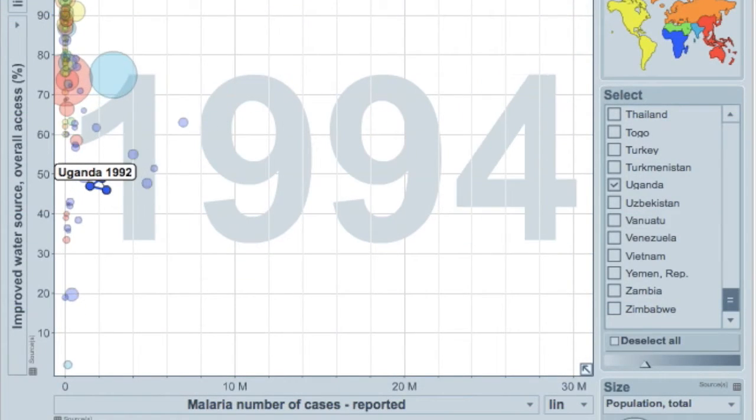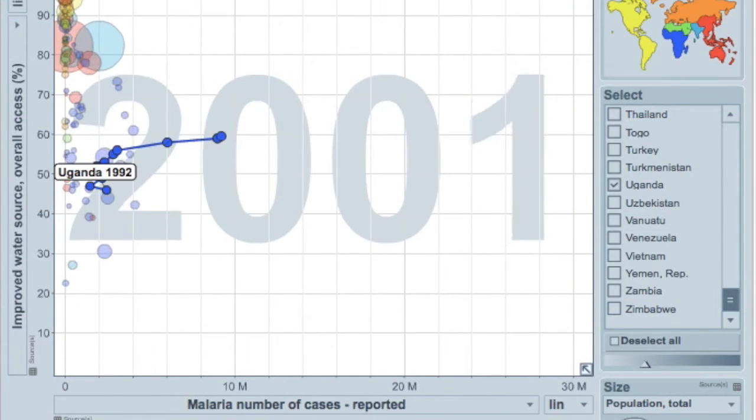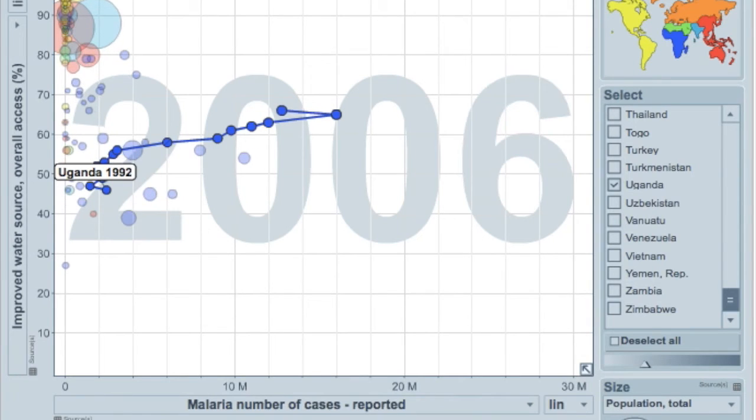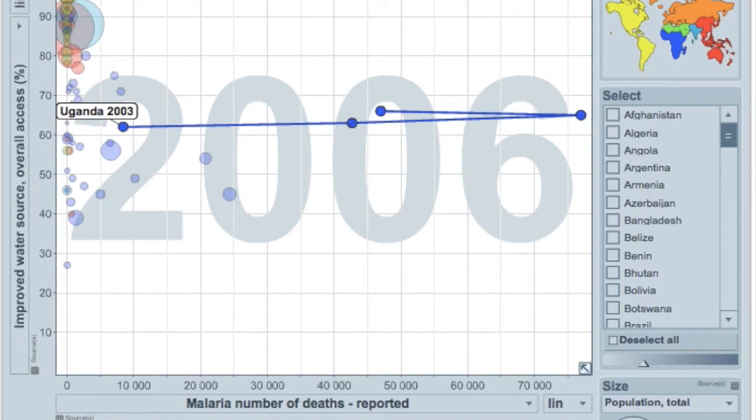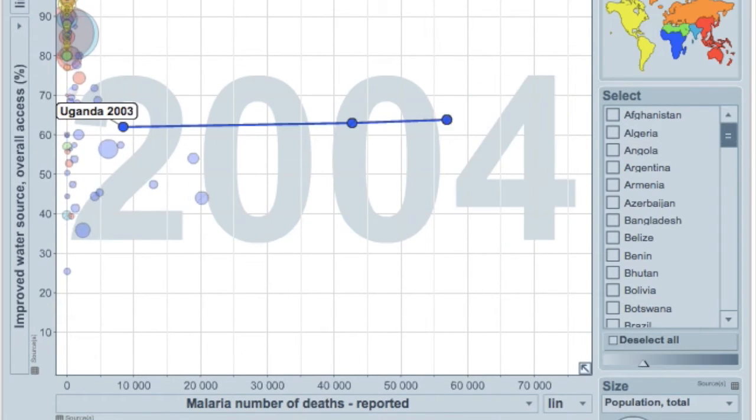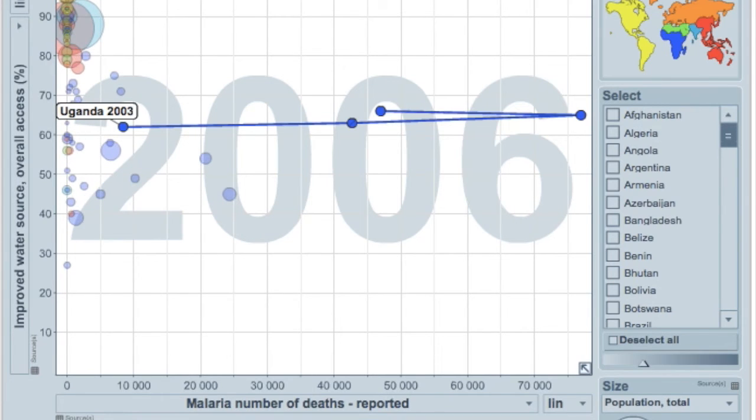The first graph here shows the relationship between improved water and reported malaria cases. Note that despite an improvement in water sources, a preventative measure against malaria, the number of reported cases actually increases. Moreover, the next graph here shows the relationship between improved water sources and deaths from malaria. Again, we see no evidence to support the claim that these new water sources are decreasing deaths from malaria.